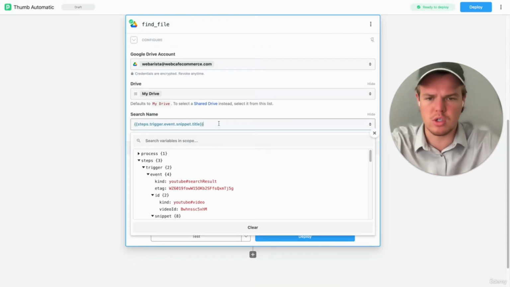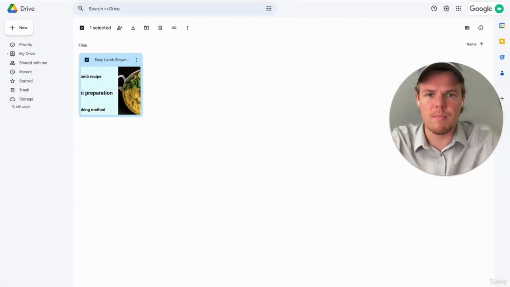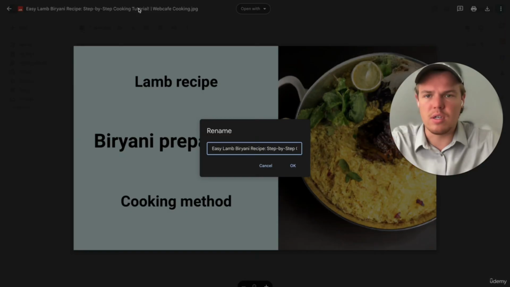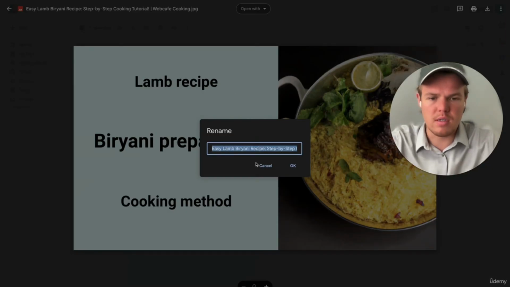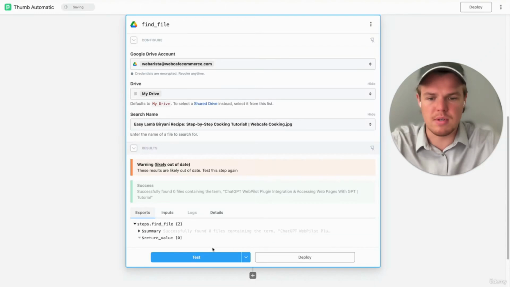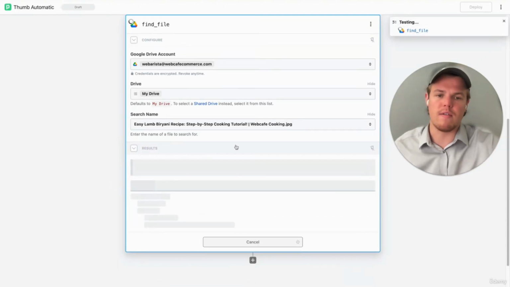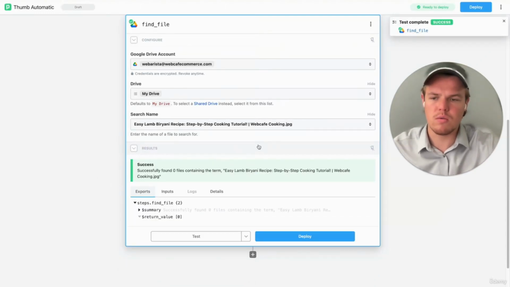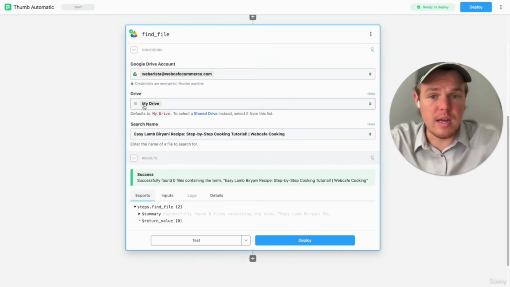So for example, let's just show you, come back over here. And obviously, I'm going to go ahead and just copy this. And what you'll notice is that, let's say we just do the search name as that, right? It should be able to find that one file right there. There you go. I just realized that I had the wrong account connected here. This is my main account. I'm going to add my courses account so it can find that file.